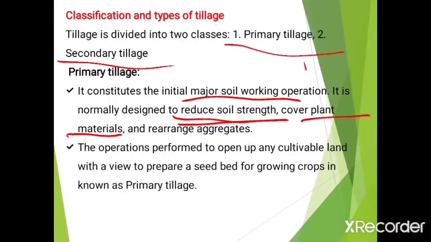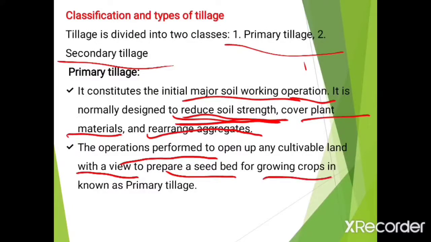Now the classification and types of tillage. There are two types or classes of tillage, that is primary tillage and secondary tillage. Primary tillage includes the initial major soil working operation. It is normally designed to reduce the soil strength, to break the hard soil surface, cover the plant materials and rearrange the aggregates. The operations performed to open up any cultivable land with a view to prepare a seed bed for growing crops are known as primary tillage.